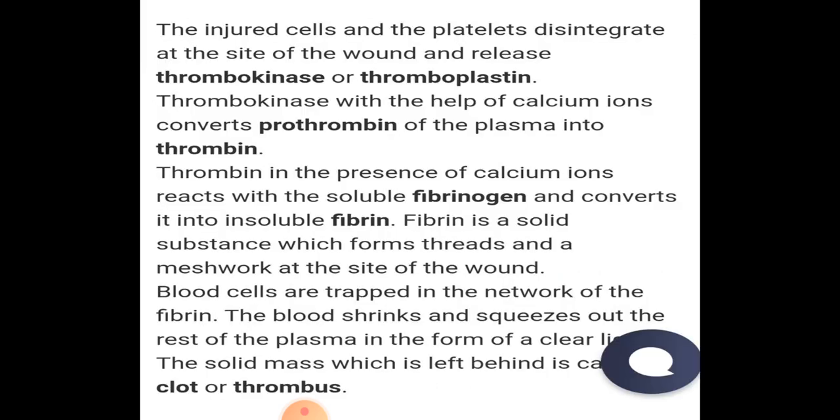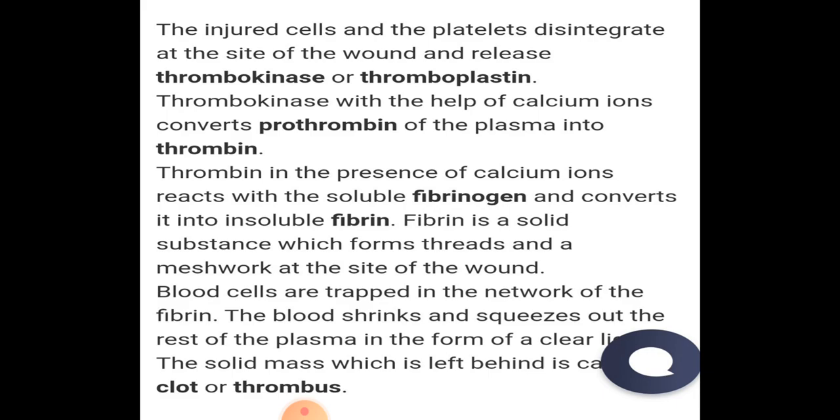As you can see, the injured cells and the platelets disintegrate at the site of the wound and release thromboplastin. This thromboplastin, with the help of calcium ions, converts prothrombin into thrombin. Thrombin, in the presence of calcium ions, reacts with soluble fibrinogen to convert it into insoluble fibrin. This fibrin is a solid substance and it forms threads and a meshwork at the site of the injury.